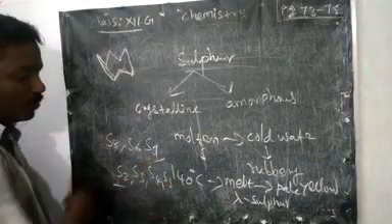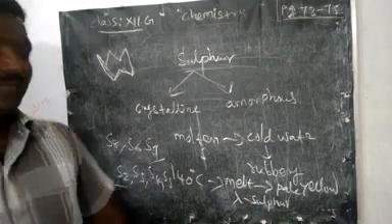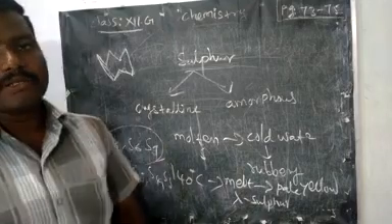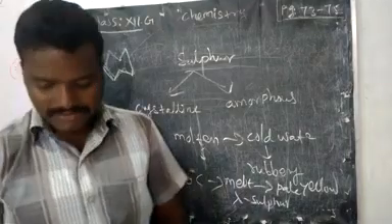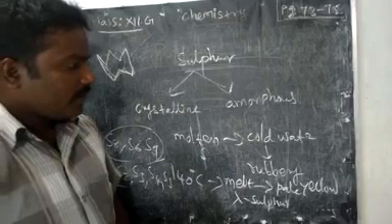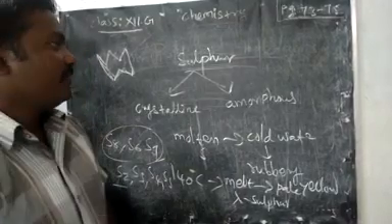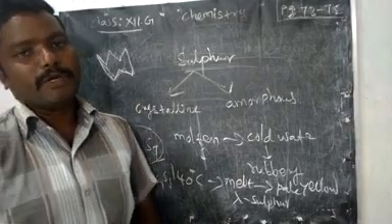So from S2 to S7 we have, but the most are S8, S7, S6, and less of S2, S3, S4 and S5. Then some sulfur dioxide compounds we will prepare, that we will see in the next video. Thank you.